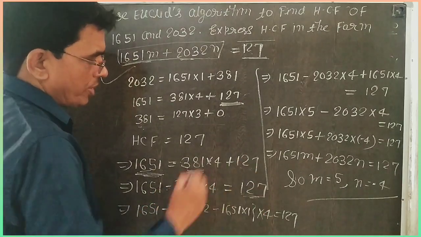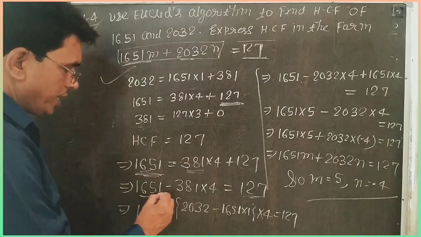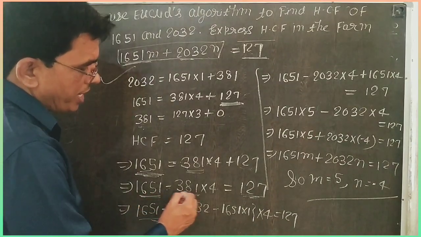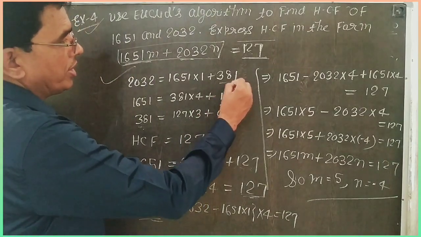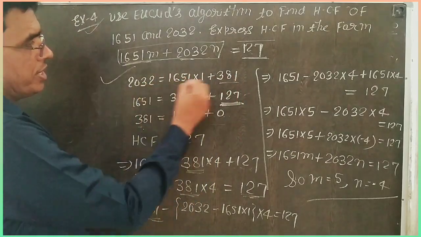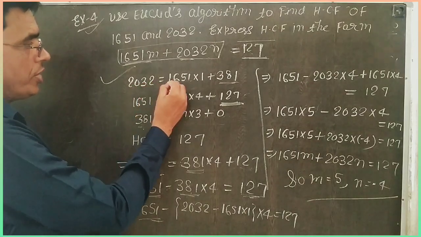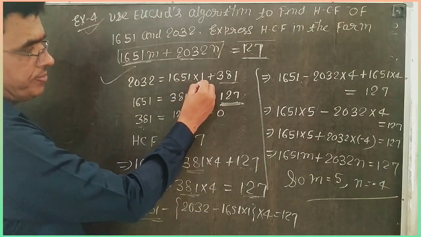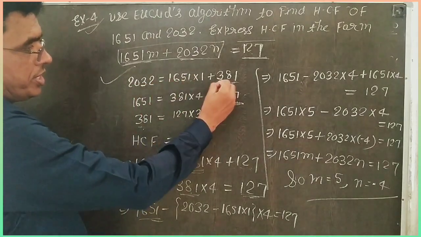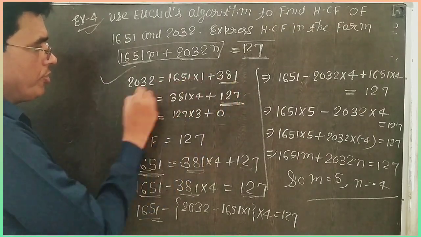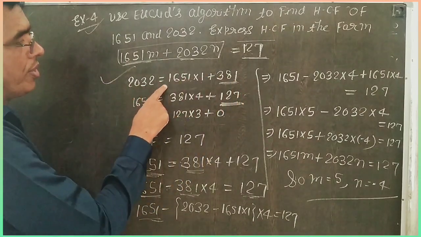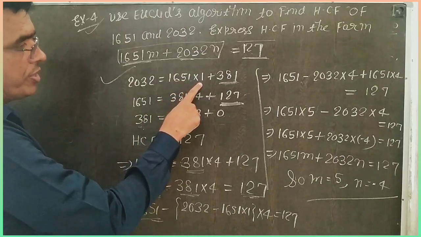Next, we change 381 in this form: 381 is equal to 2032 minus 1651 into 1.